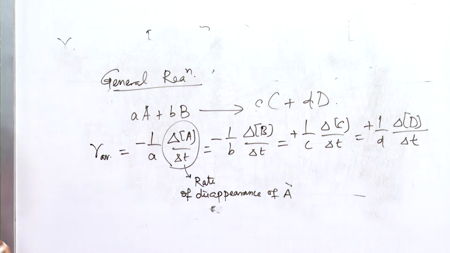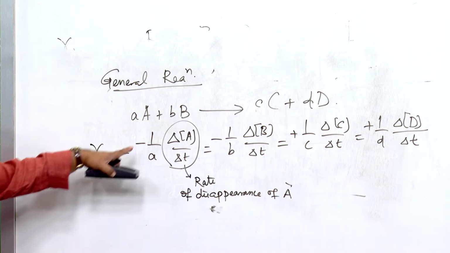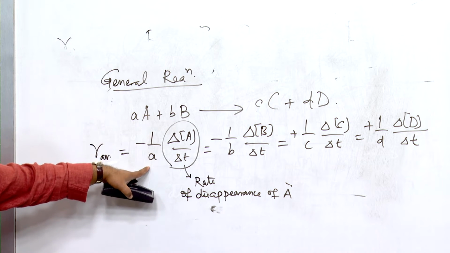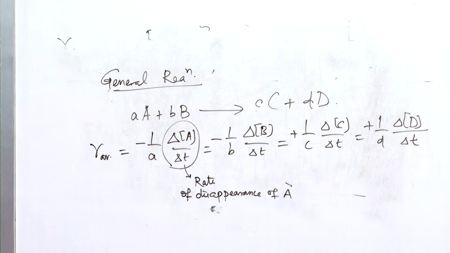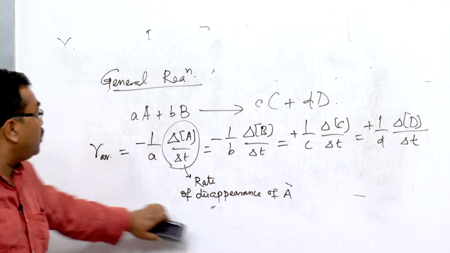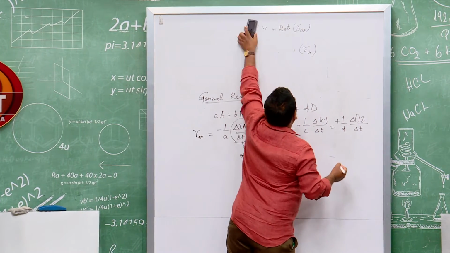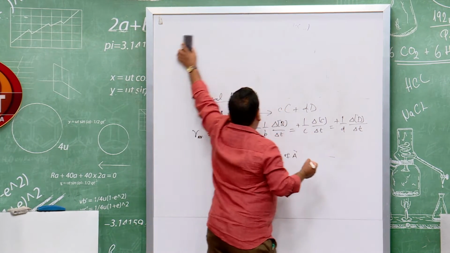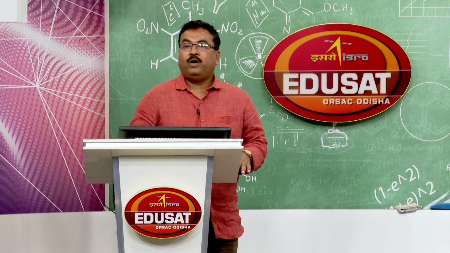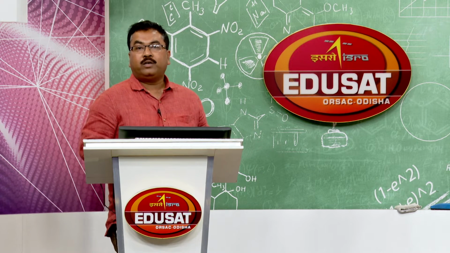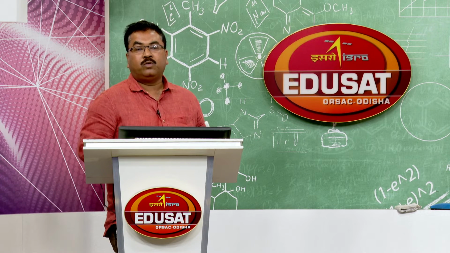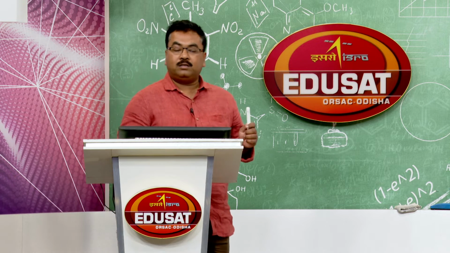That means this is the rate of disappearance of A. When it is multiplied by a factor 1 by A, then it represents the average rate. Suppose I take a general reaction. So far we have learned the reaction rate and its types, the average rate and instantaneous rates.